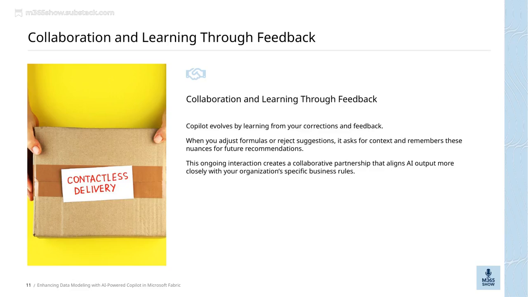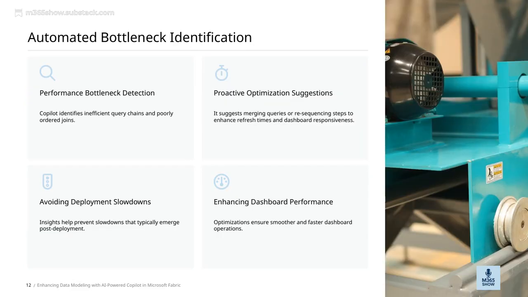Let's talk about how we can further enhance our data modeling with AI-powered assistants in Microsoft Fabric. One of the key benefits is that these optimizations help ensure our dashboards run more smoothly and respond faster, making the user experience much better. With this technology, we gain valuable insights that can help us prevent slowdowns, especially those that often pop up after deployment. It's all about staying ahead of potential issues before they impact users.